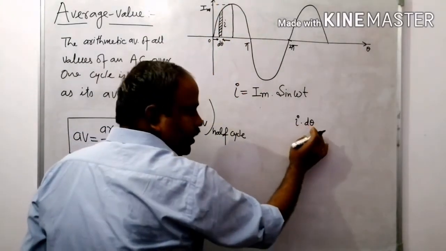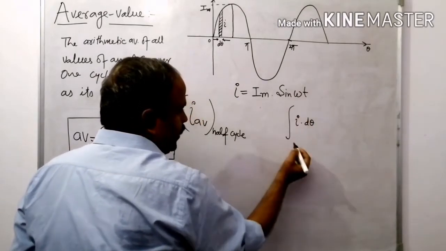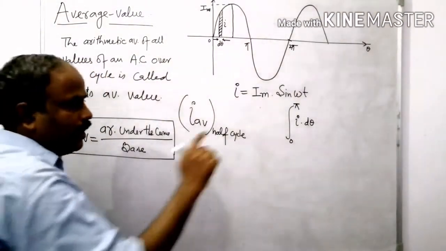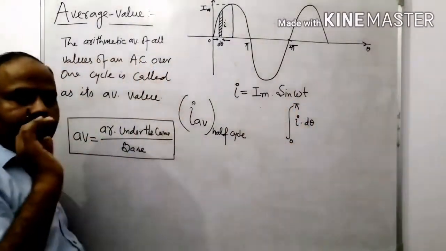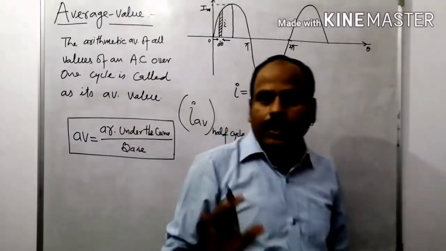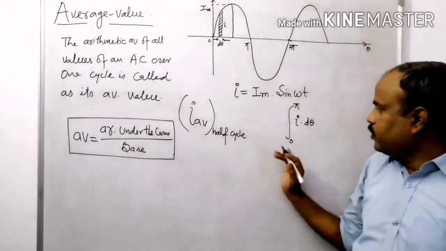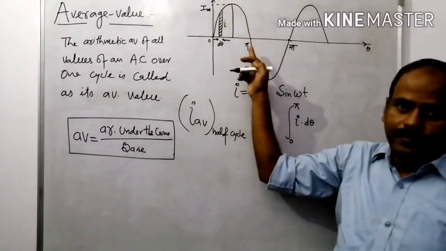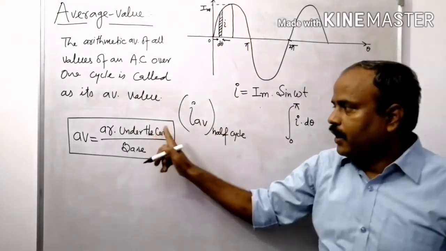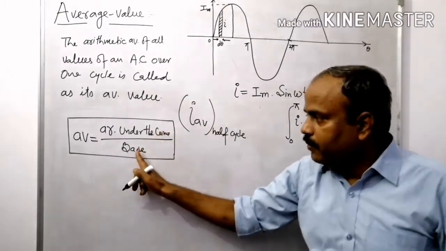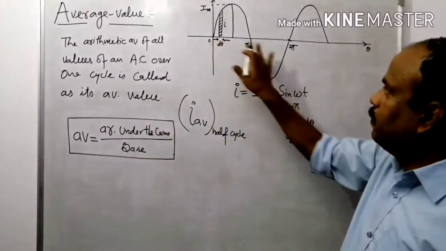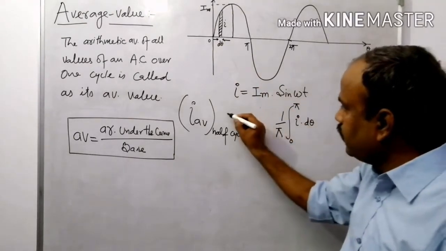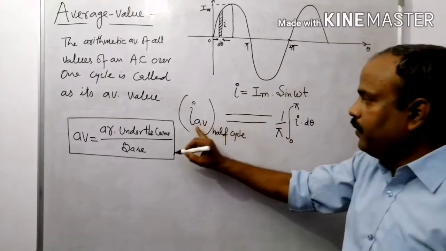But I am going to calculate the area of this curve. So I into d theta, I am going to integrate it from 0 to pi. I into d theta is the area of the strip. If we integrate it, it means that this is the area of this curve. And now I am going to divide it by the base value, that is pi: 1 upon pi. Then this whole is equal to the average value of current.